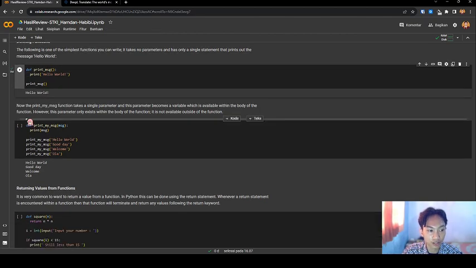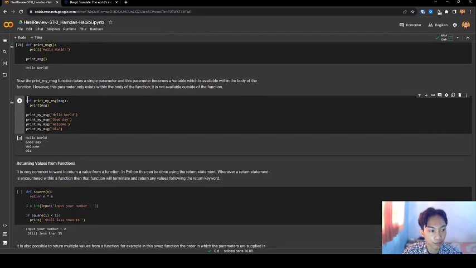Now the print my message function takes a single parameter, and this parameter becomes a variable which is available within the body of the function. However, this parameter only exists within the body of the function. It is not available outside of the function. Let's see the next code. If I run my function, string my string message, I put in a variable and print the variable. If I call print my message, I put in a string and it prints a different string.